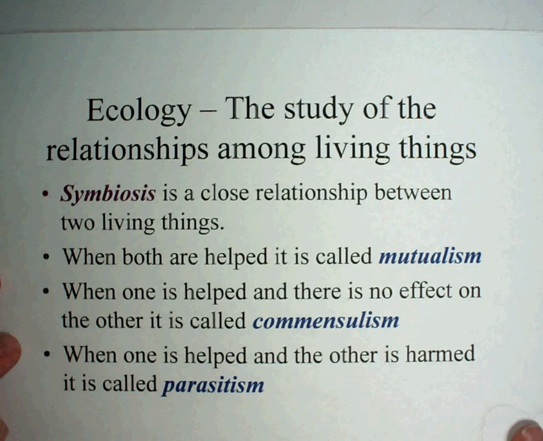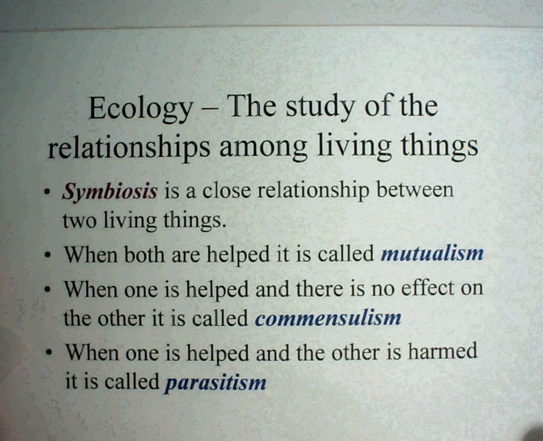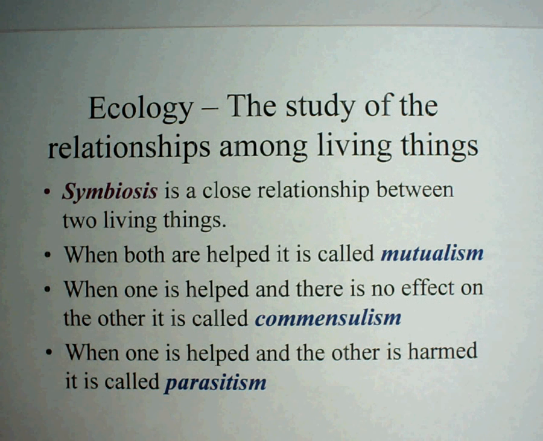Now, when we start talking about biomes and how animals relate to one another, this is called ecology, the study of the relationship among living things. More specifically, we talk about symbiosis, which is the relationship between 2 living things. And you'll notice there's 3 kinds of symbiosis. Make sure you get all 3 definitions and know that this is a very popular question on the test and it is easily confused. So I'm going to show you each of them in an example so that you can write them down. Go ahead and get the definitions now, and then I'm going to show you an example for each.